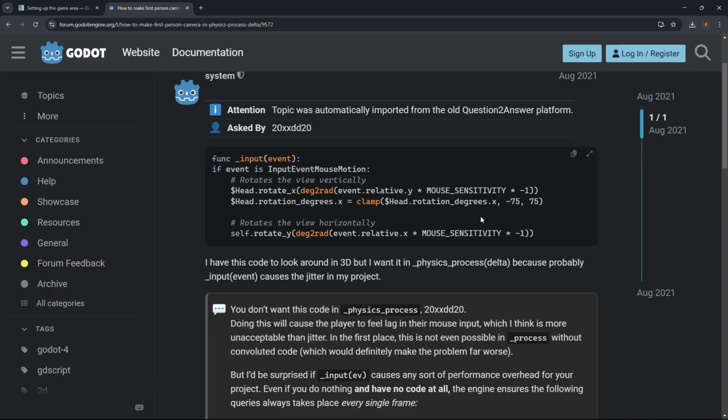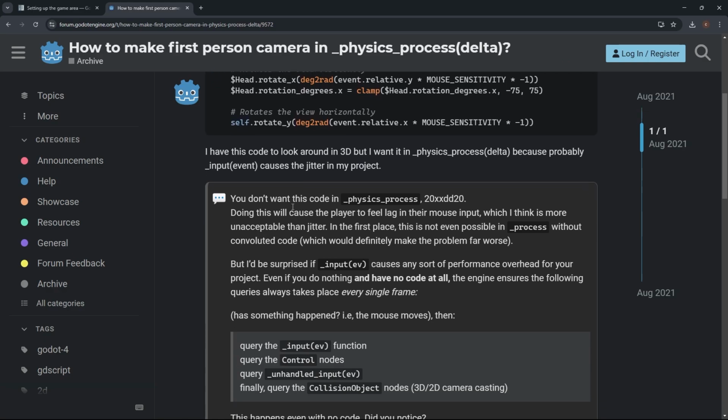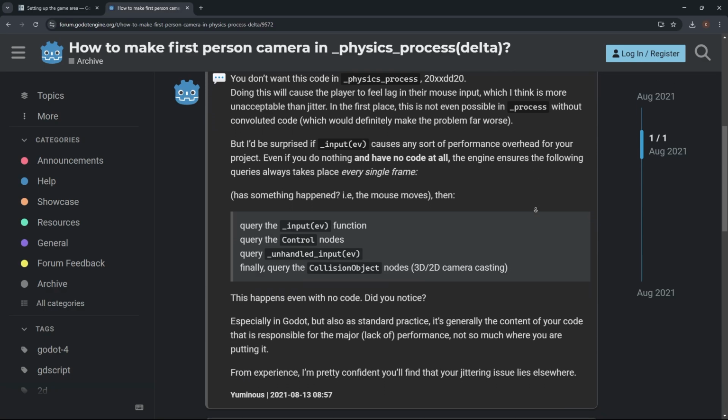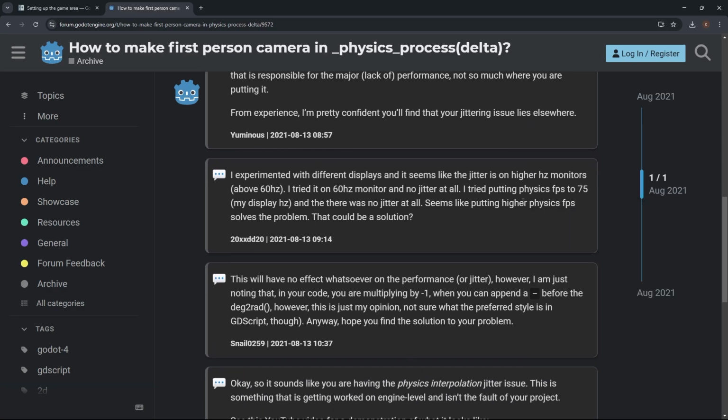This person says they don't want this code in physics process. Doing this will cause the player to feel jitter. I don't think this is it.